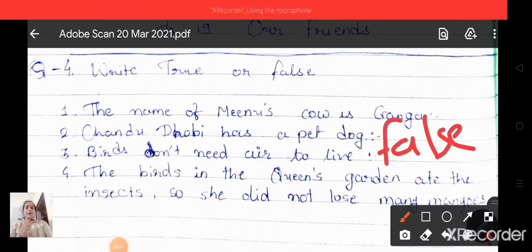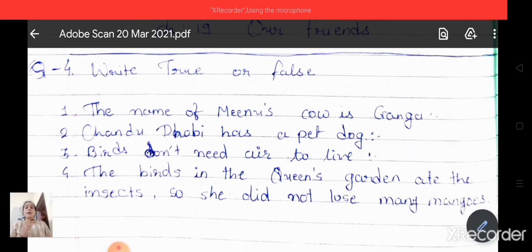Now the next. Birds don't need air to live. Is it right or wrong? Do birds need air to live or not? Yes, it's a wrong statement because birds also need air to live. So we have to write here false.